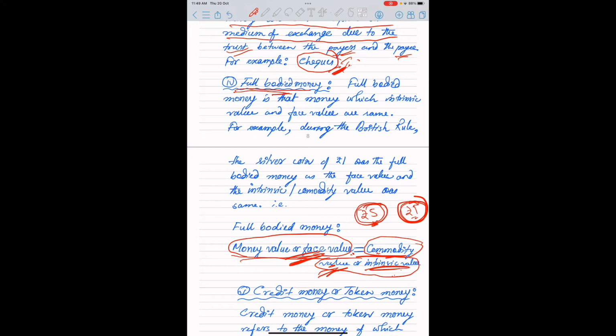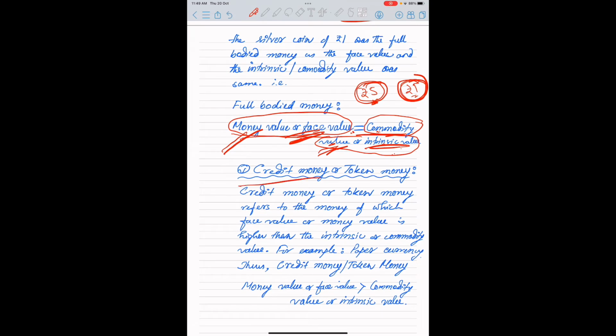During the British rule, the 1 rupee silver coin was the full bodied money. Now credit money or token money, these are synonyms. Credit money or token money refers to that money whose face value or money value is higher than the intrinsic value or the commodity value, okay. Suppose a coin of rupees 5.